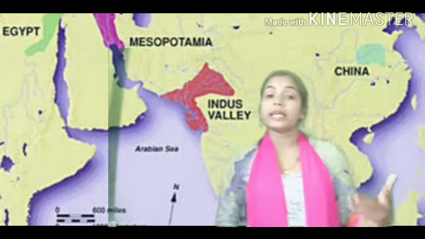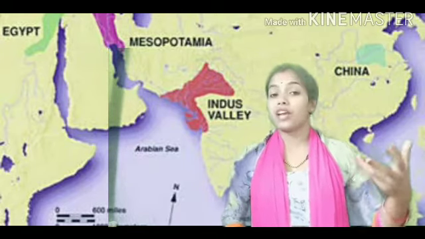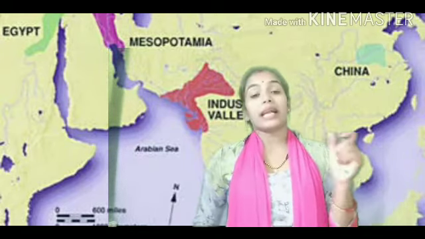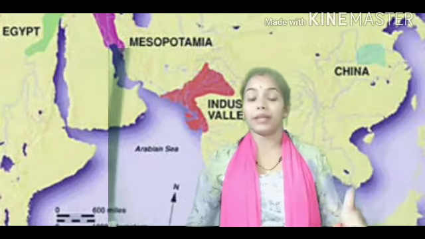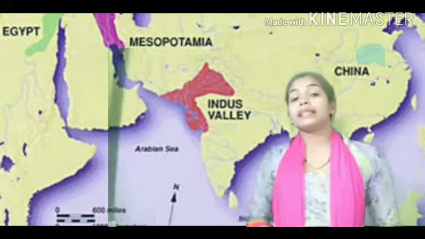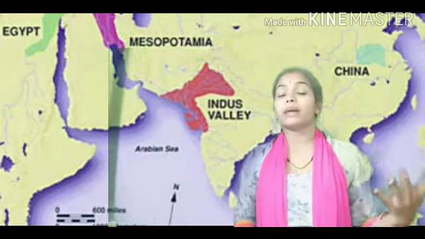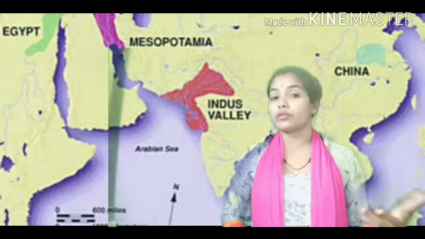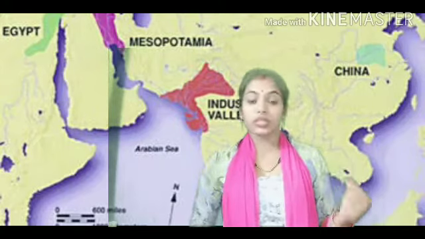So definitely in other parts of the world also some kind of activities must have taken place. Contemporary means of the same time. So at the time when the Harappan civilization flourished in India, there were some contemporary civilizations which also flourished in other parts of the world. So let's get started to discuss them.